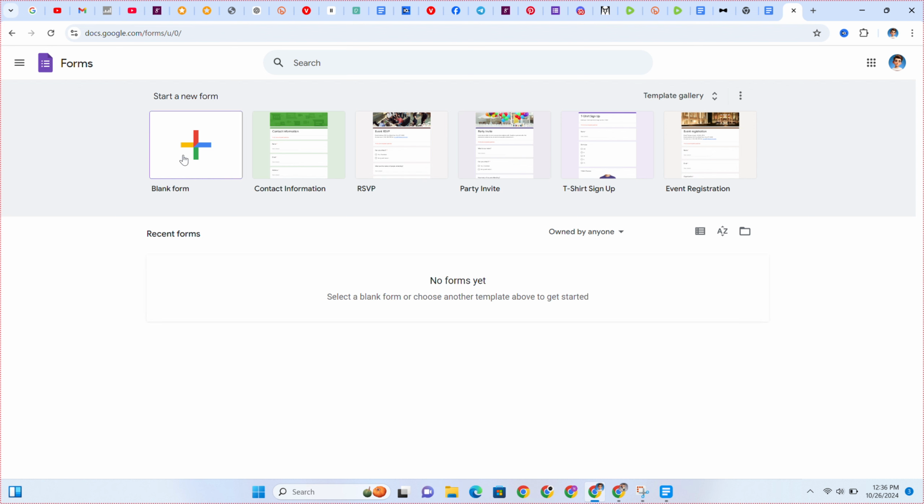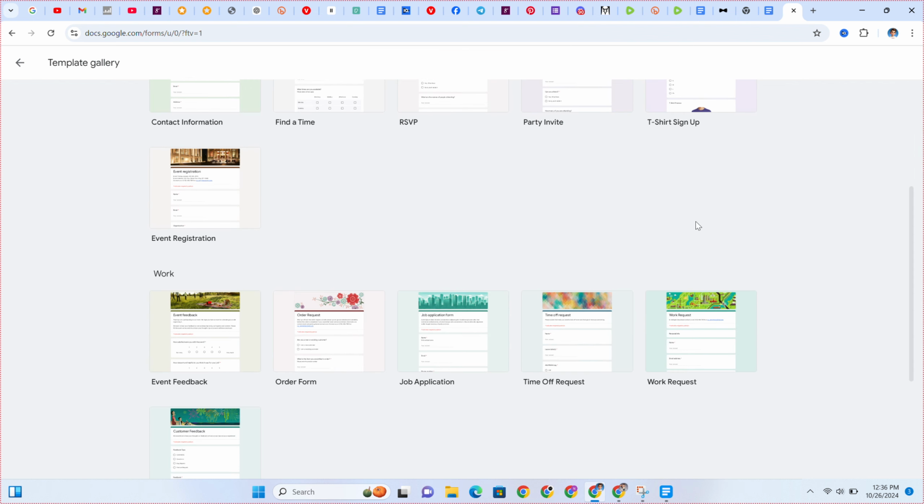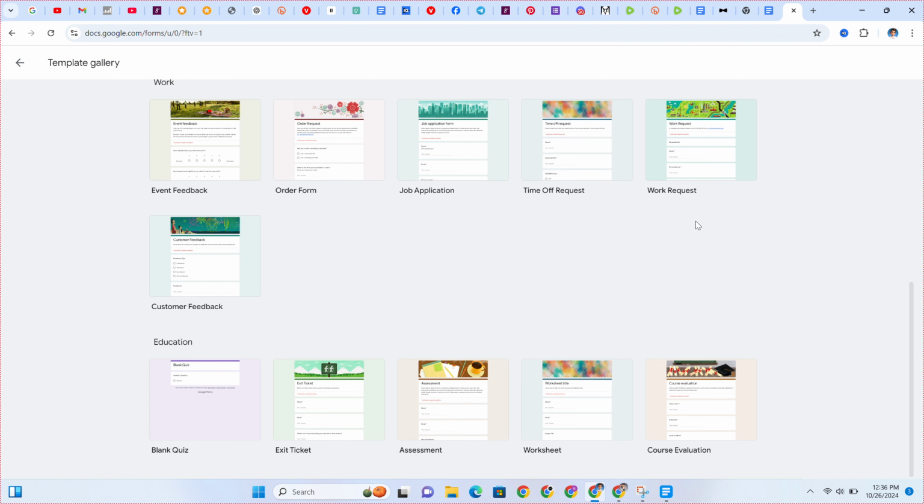You can click on this blank form, you can click on contact information, you can select any template you want to select. You can still check through other templates. There are a whole lot of them here.